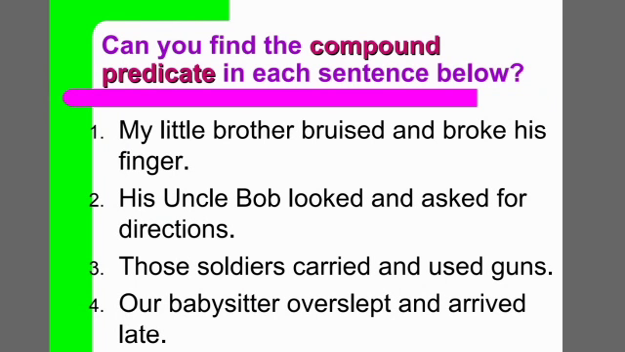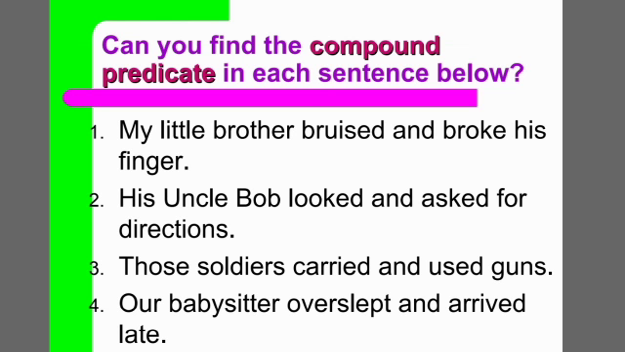Let's do once more, compound predicates in the sentences. My little brother bruised and broke his finger. See, we have to identify verbs in the sentences. Bruised and broke his finger is the predicate part. Looked and asked for direction is the predicate because it contains a verb part. Carried and used guns is the predicate part in the sentence.